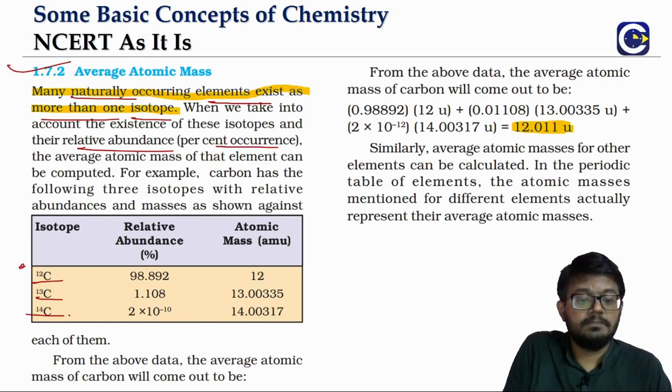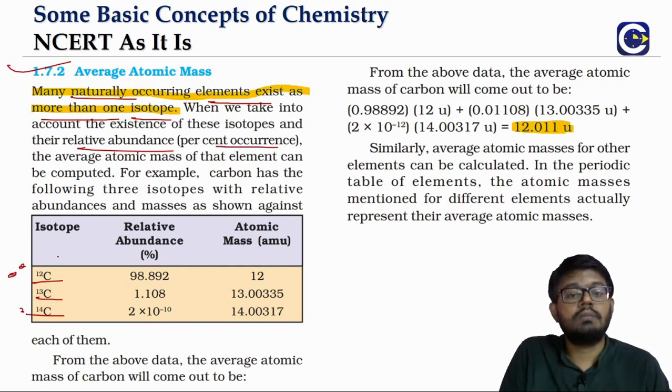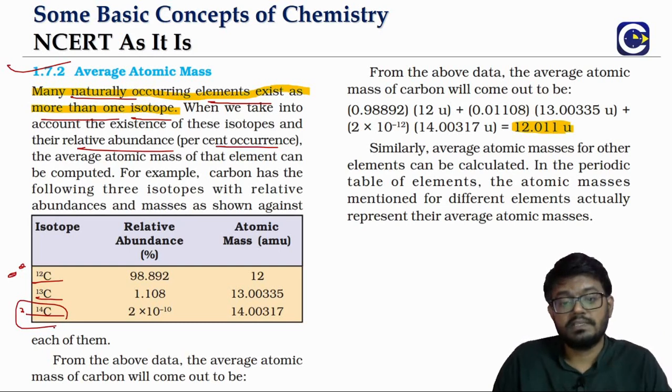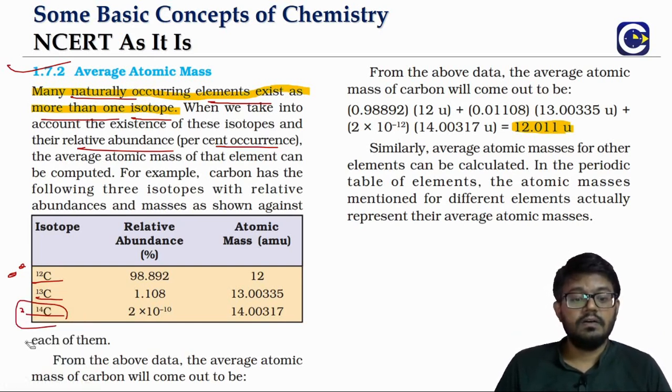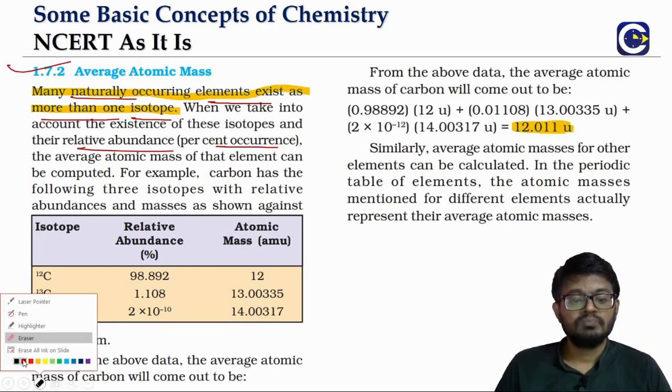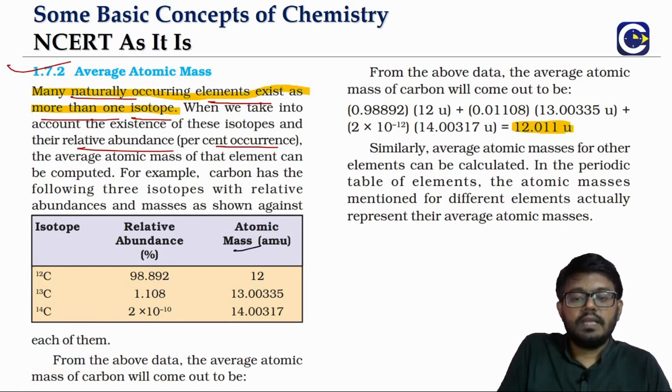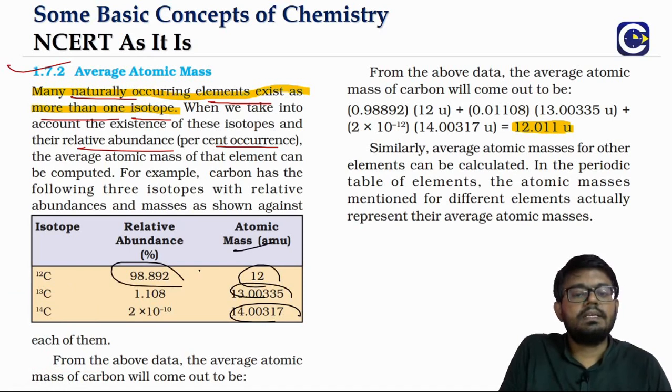Look at this. Carbon has 3 isotopes. We mostly talked about carbon 12 and carbon 14. Carbon 14, because of its importance, is radioactive. It is used in the method called carbon dating, used for finding the approximate age of fossils and dead organisms. The carbon 12 atomic mass, approximately, you will take all approximate values. Percentage abundance is 98.892, 1.108, and 2 into 10 to the power minus 10 for carbon 14.